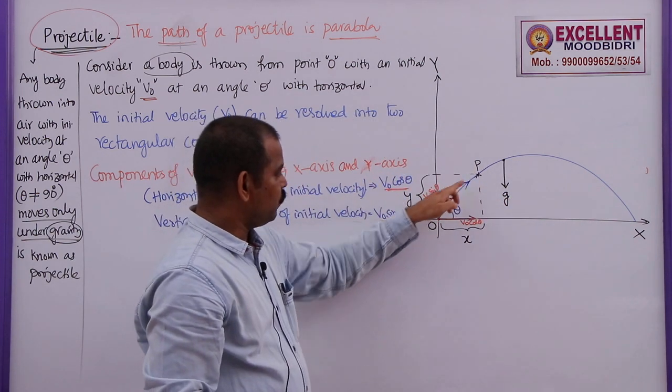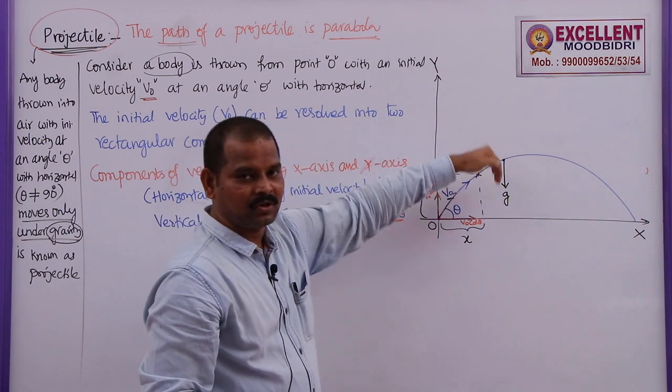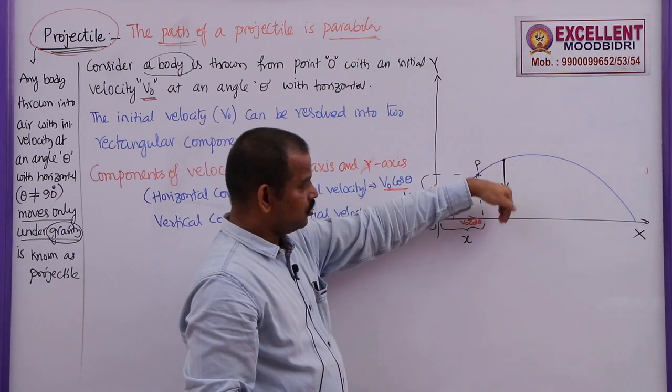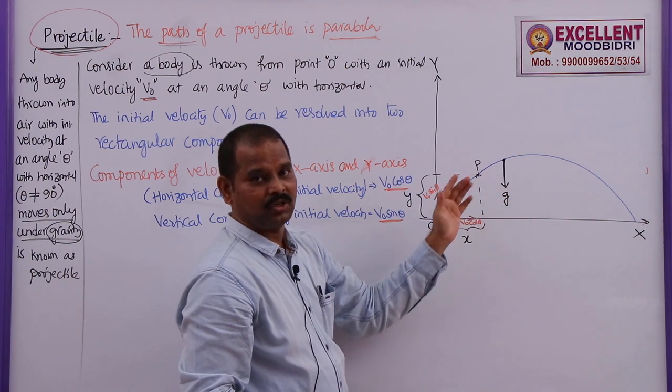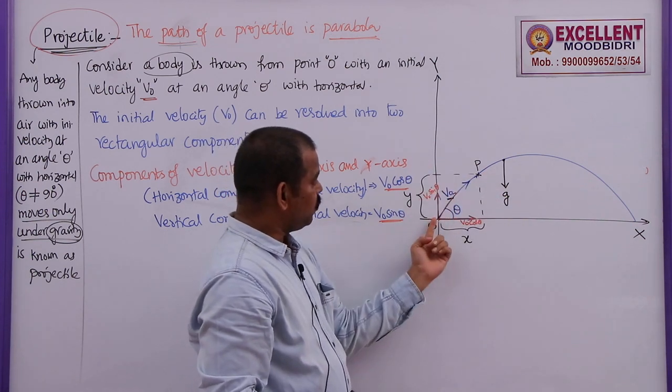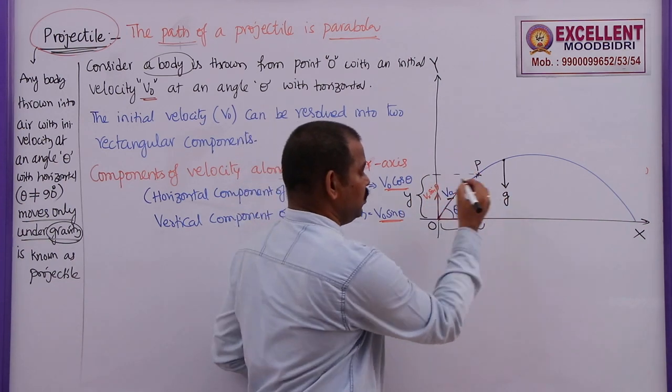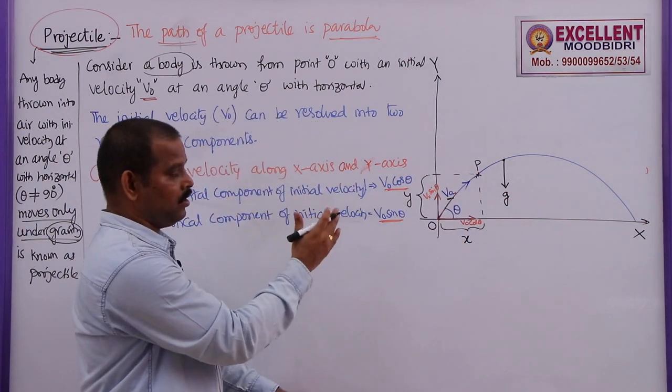When the body moves from O to A, the acceleration is acting vertically downwards. Initially it is moving up, but acceleration is down. So, this acceleration is negative. Why? Because it is moving against the gravitational pull of earth. So, acceleration will be negative along y-axis.